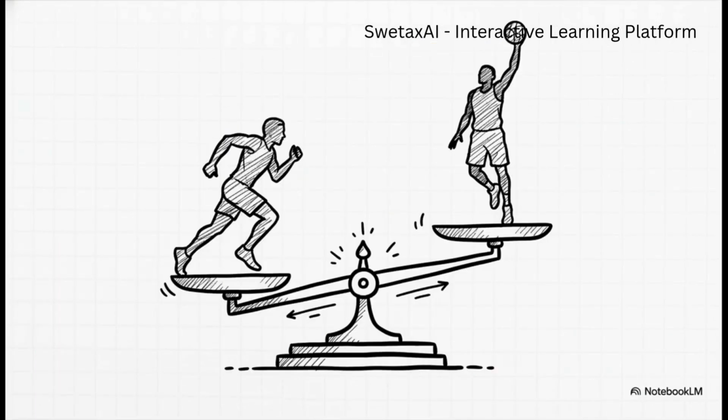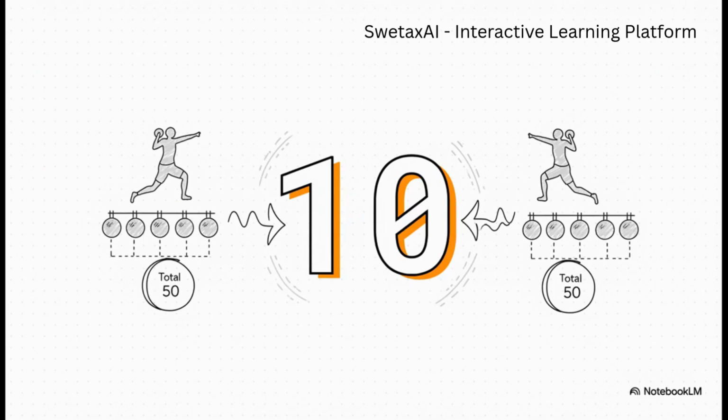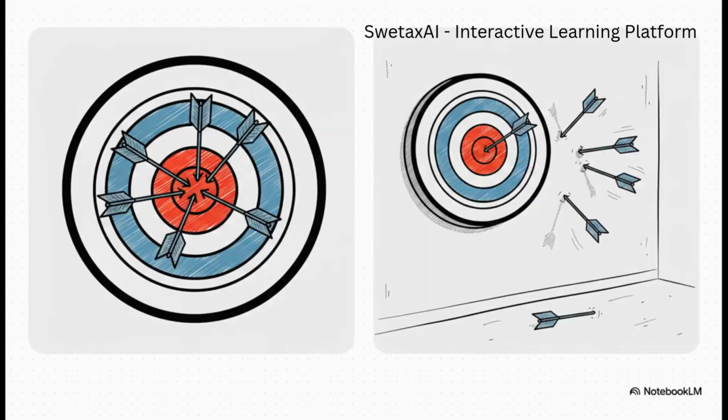Okay, check out this classic example. We're comparing two totally different athletes with the exact same average. See here? Both player A and player B scored a total of 50 points over 5 matches. So despite totally different playstyles, the math says they share the exact same average of 10. But look at the difference. Player A reliably hits 10, while player B flatlines before a massive spike. This proves player A is genuinely consistent, whereas player B is, well, totally unreliable.